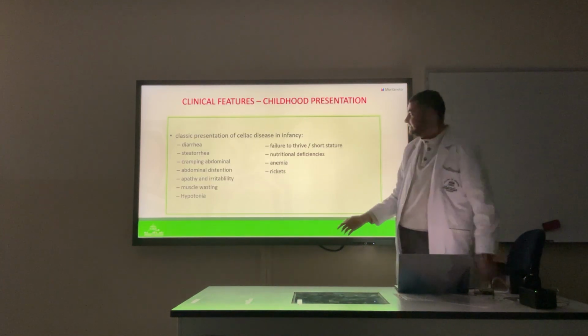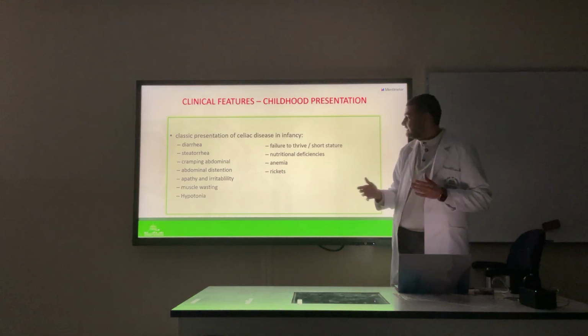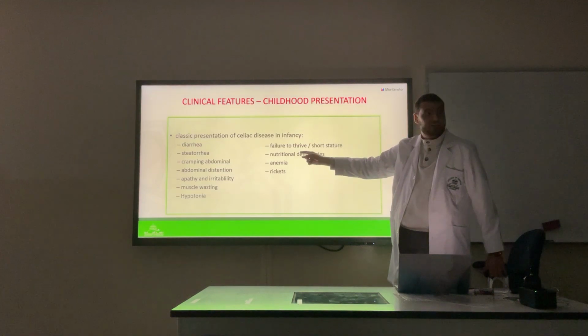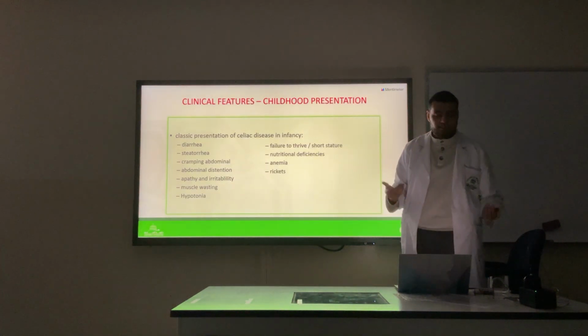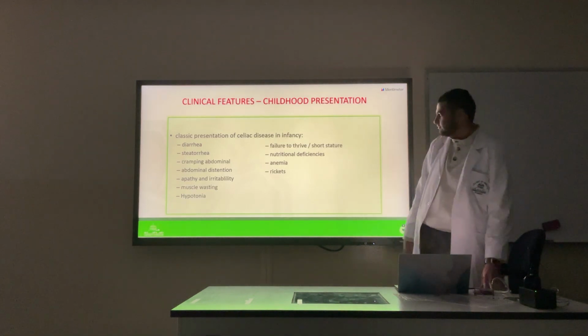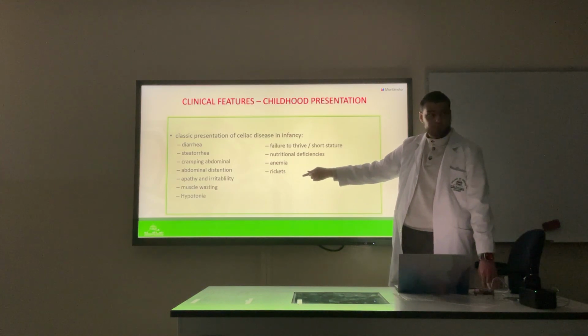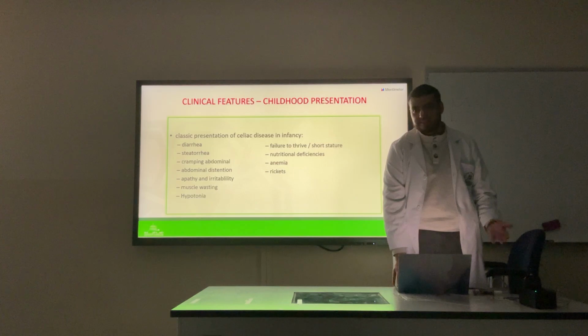For childhood presentation, which can also happen, we have some different features. It's important to note failure to thrive, so they do not achieve their growth parameters as expected. That's because of the malabsorption and stuff. They may also have rickets and other bone problems and other symptoms which directly relate to the malabsorption, especially of vitamins, minerals, and stuff.